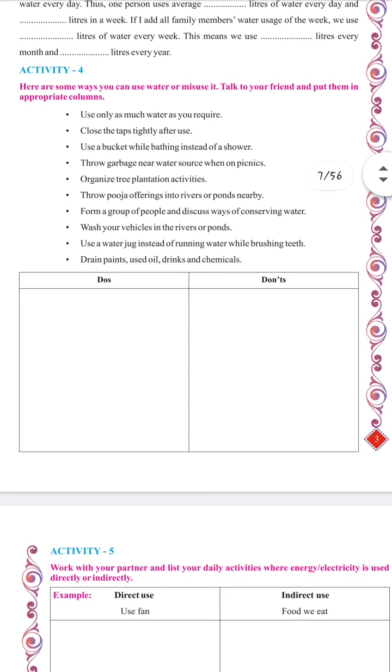If you have any doubts regarding how to solve activity number 4, you can directly call me or you can WhatsApp me. I will explain how to solve it. The first statement is number 1, the second statement is number 2, the third statement is number 3, and I have given these numbers in the columns of do's and don'ts. I have not written the full statement. So if I have written number 1 in the do's column, it means the first statement will come in the do's column. If I have written the last statement in the don'ts column, it means that the last statement will come under the don'ts column. So in this we have to understand how the solution is made for activity number 4.